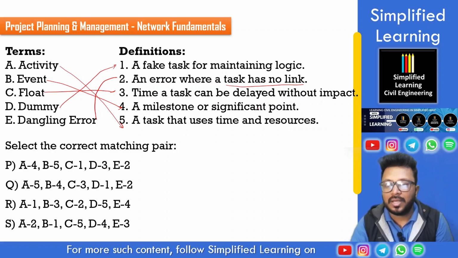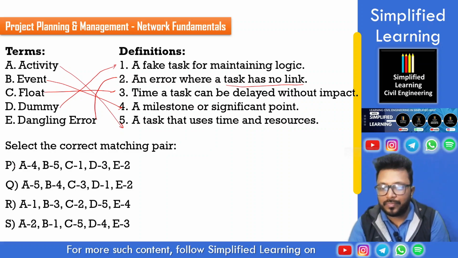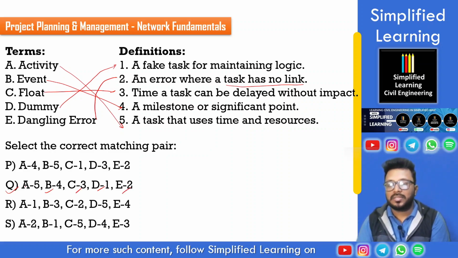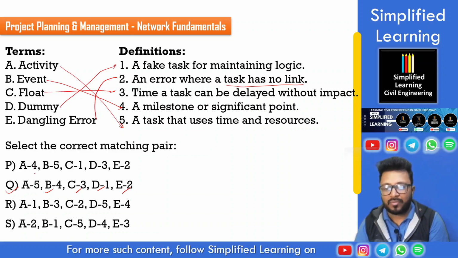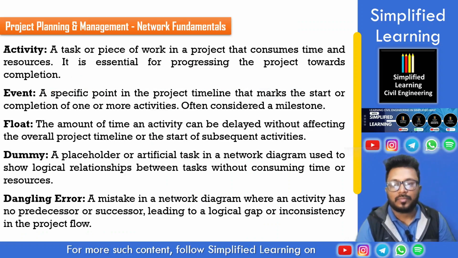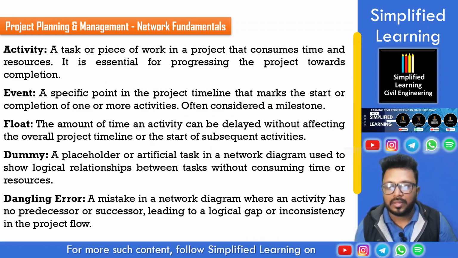Thereby, we can see here that A with 5, option Q is bearing that similitude. A with 5, B with 4, C with 3, D with 1, E with 2. Okay, since A with 5 is the only pair and we have matched it correctly, we can directly tick the option. But in case A with 5 would have been in other options also, we would have to check the remaining options too. All right, whatever definitions we saw, it has been mentioned over here.